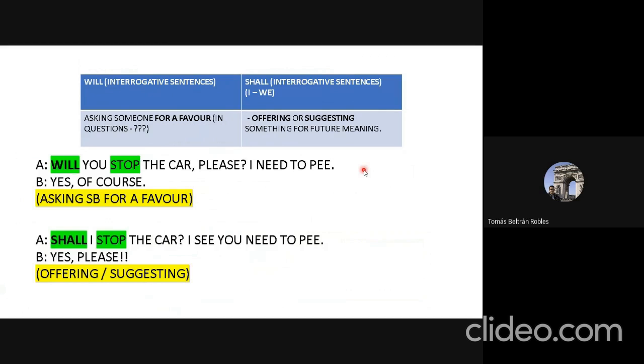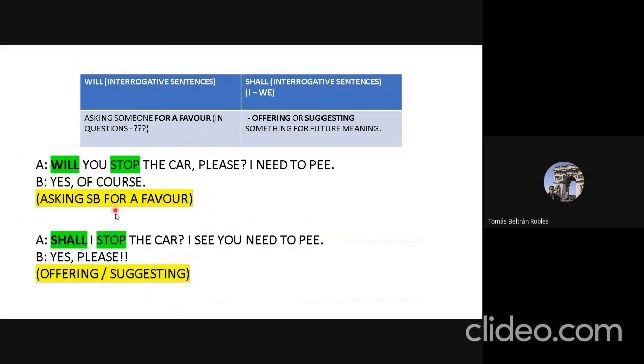Then we analyze the use of will and shall as modal auxiliary verbs in questions. What is the difference between using will and shall in questions? Well, the difference is very simple. The difference here is that will is used for making requests. That is to say, you ask someone for a favor. You want to get somebody else to do something for you.